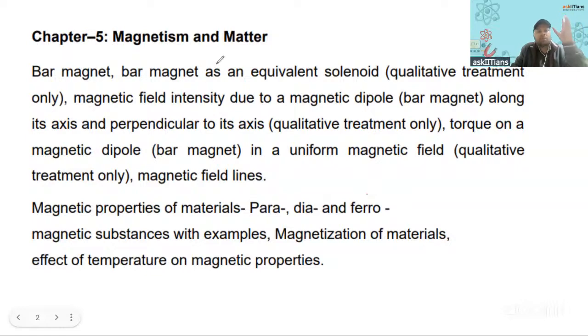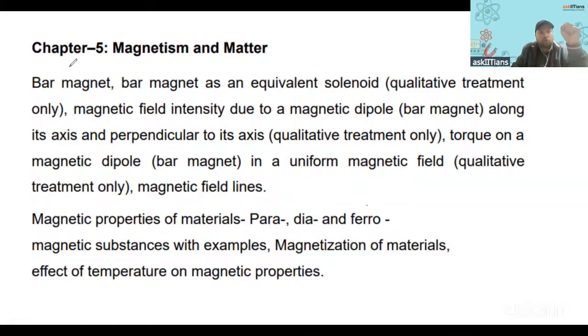Then we have magnetism and matter. As I've said, in this chapter the most important is the bar magnet part. Right. And how a bar magnet is an equivalent solenoid, there is no derivation required. Only qualitative, you should only know that a bar magnet behaves as a solenoid. Then we have magnetic field intensity.